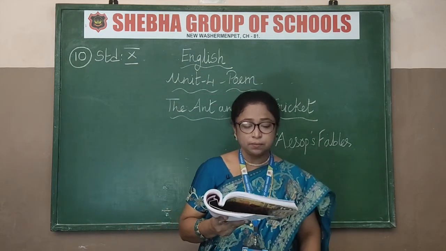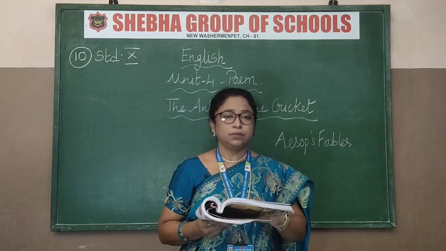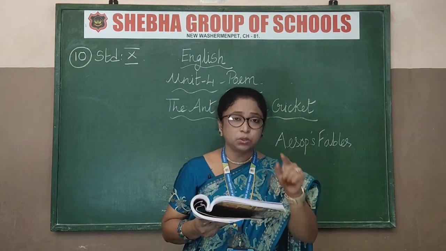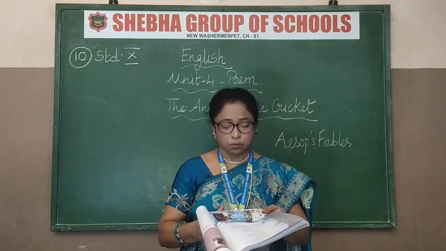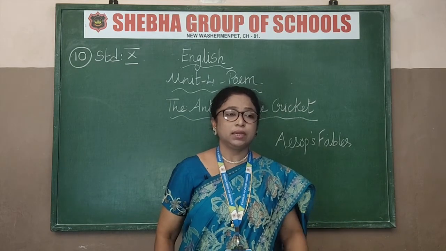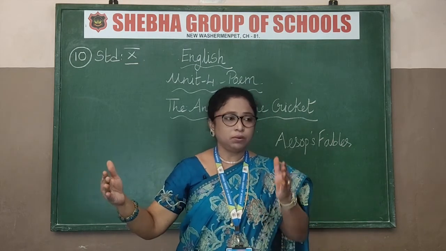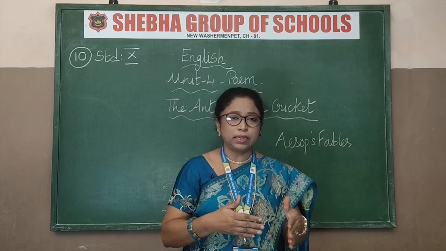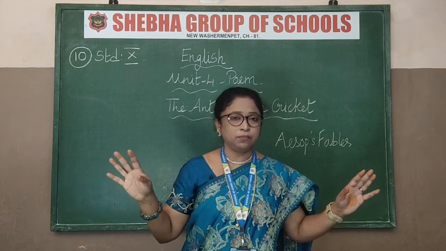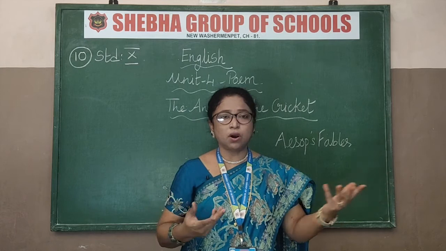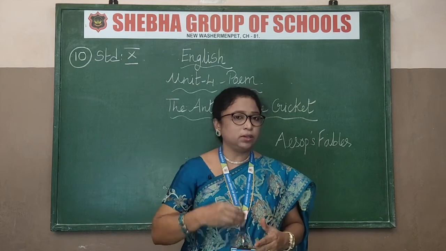See the last two lines: folks call this a fable. Aesop is telling it's a fable, but I'll warrant it's true. Some crickets have 4 legs and some have 2. What is he saying? Some crickets have 4 legs, some insects. Now he is comparing that insect to a human being. What was the cricket doing during spring and summer? He was playing the fool, enjoying nature, singing songs and dancing away. He did not even bother about the winter, did not save up food, nothing.